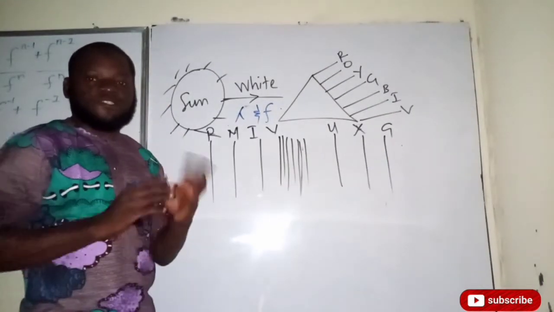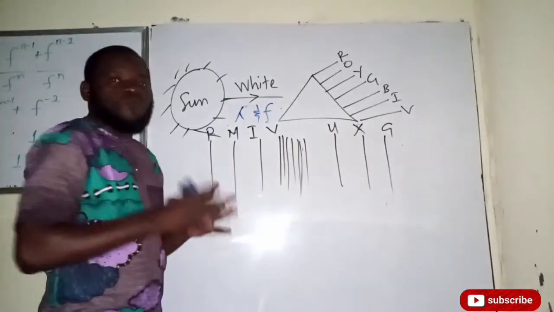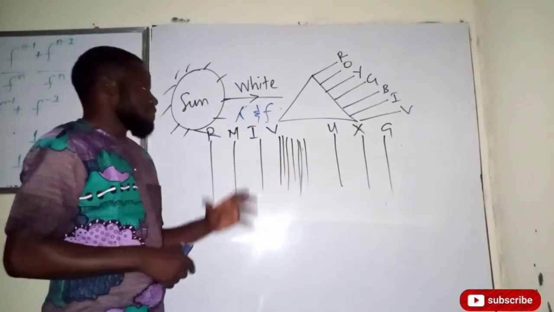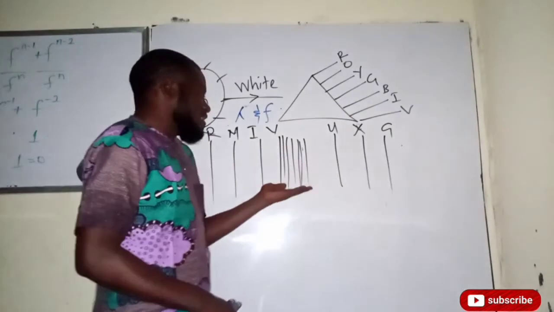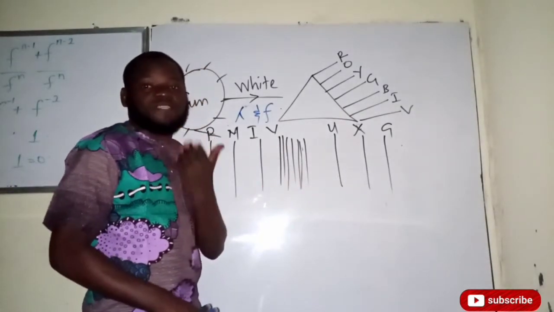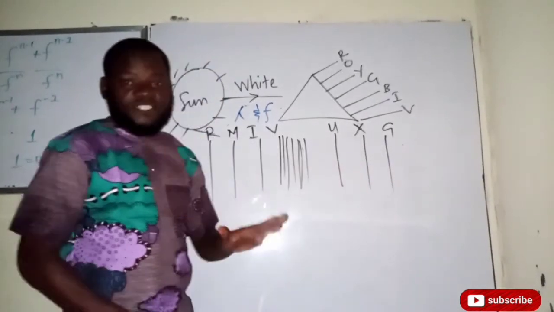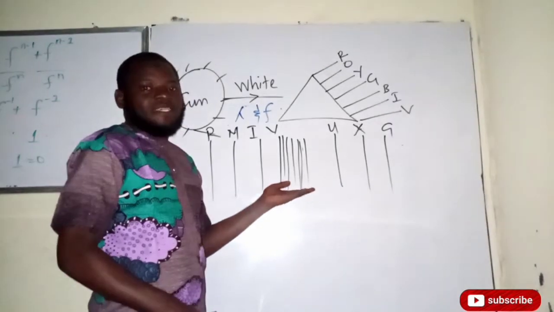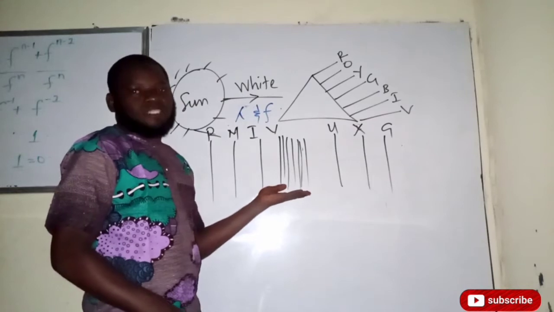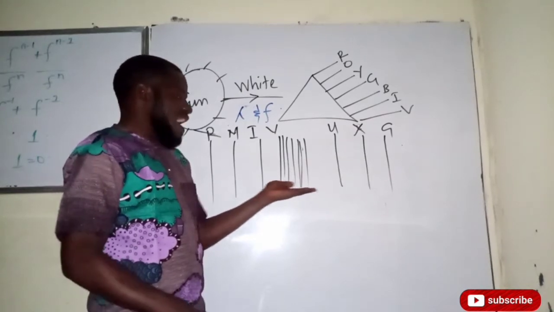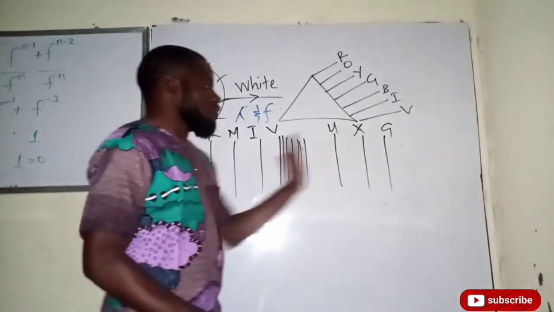I want you to understand something about the spectrum. The other time I talked about wavelength and frequency. Now, let me explain wavelength and frequency on this. If this is the electromagnetic spectrum, this visible light is the only thing that is visible to the human eye when it comes to these radiations. Every other radiation here is not visible except the visible light, and the colors are in that spectrum.